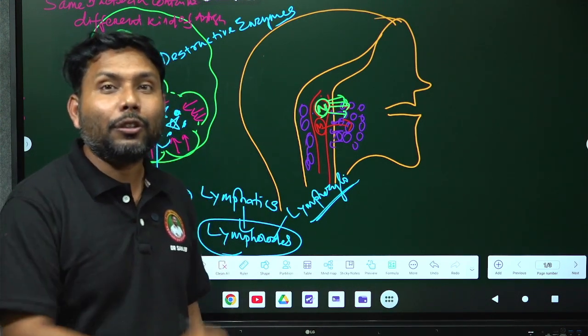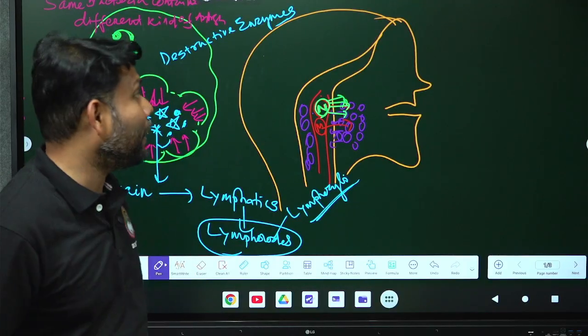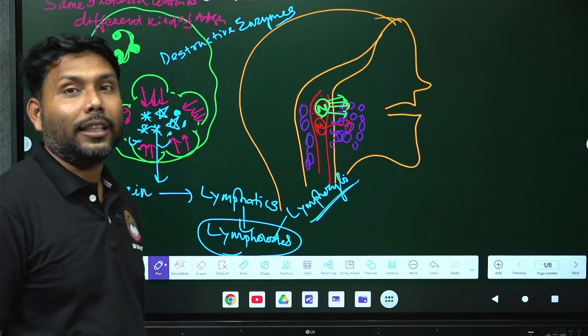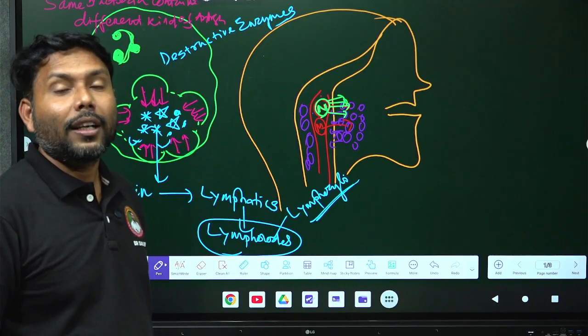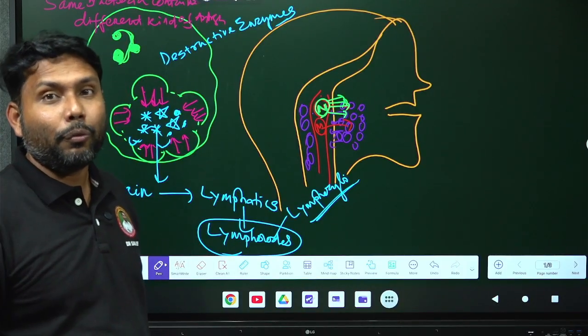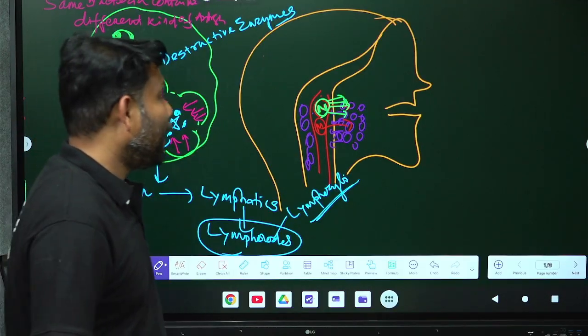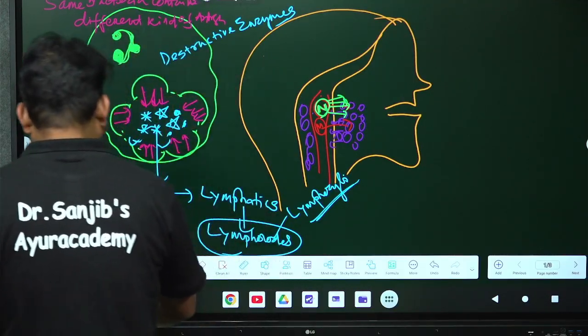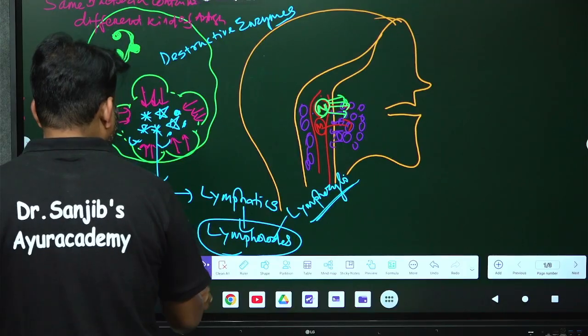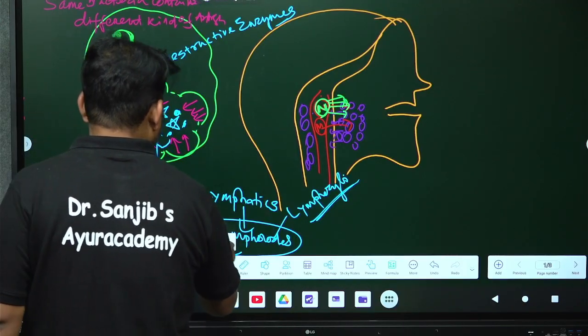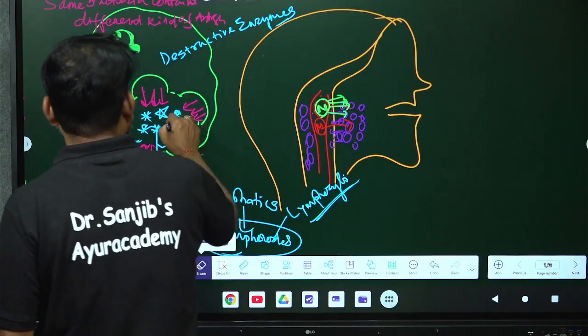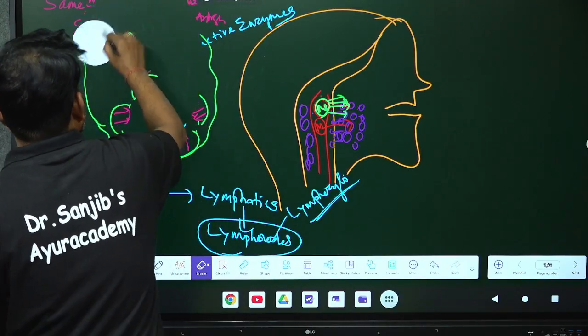But the main thing I meant to discuss here is the monocyte. It is very important. What is happening to the monocyte when it works after the neutrophil? PG entrance questions come from that part, so let me discuss the monocyte. When the monocyte comes as the second line of defense mechanism, what is happening to it?